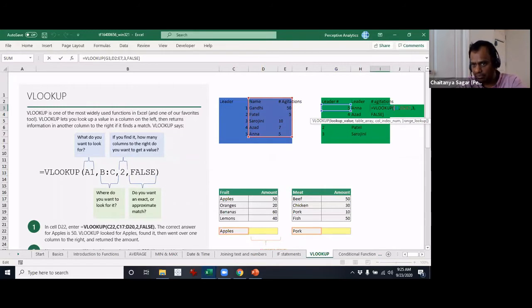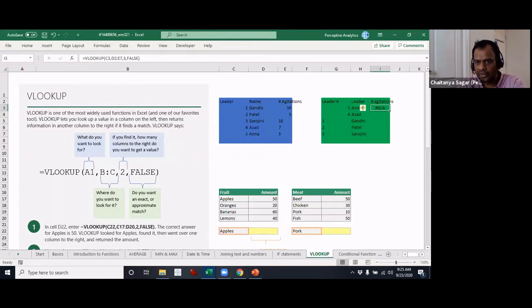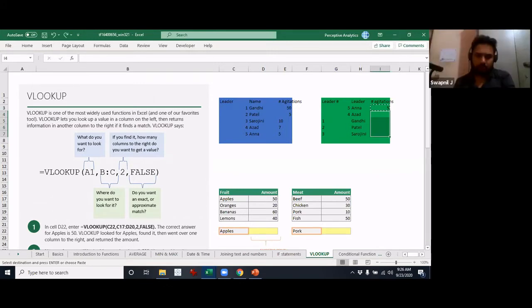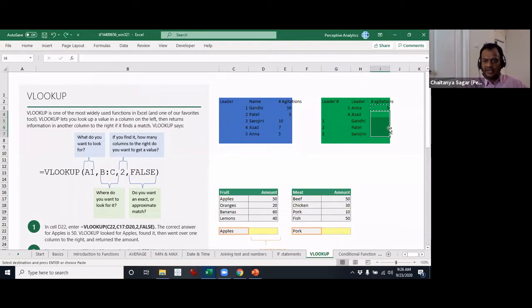So let's go back. Let's give it C again. Okay, what happened now? Sorry, mistake. I can do one more undo. That's what it is. We have gotten back. Now look at how it works. Let's say if I copy paste, will it work? Where will it not work? Any thoughts? The table array is not fixed. Excellent. So I'll hit enter.